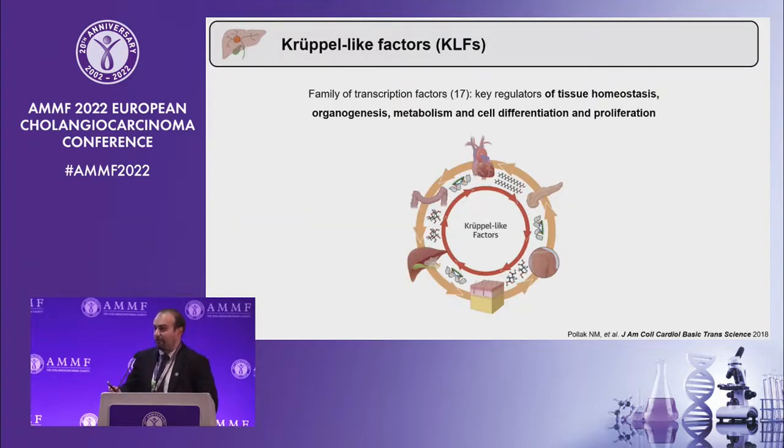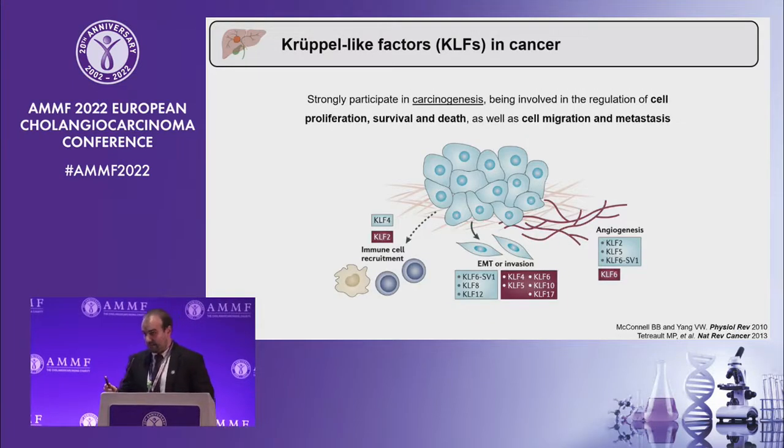So Kruppel-like factors, or KLFs, are a family of transcription factors that include 17 members that are key regulators of tissue homeostasis, organogenesis, metabolism, also regulating cell differentiation and proliferation in all the human body. All of them regulate homeostasis in all the organs, and it's not surprising that these KLFs are all dysregulated in human disorders. And cancer is not an exception.